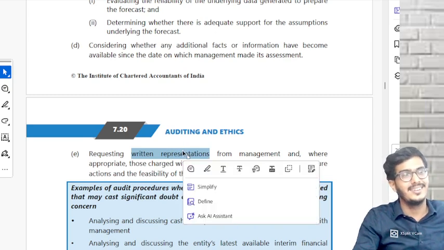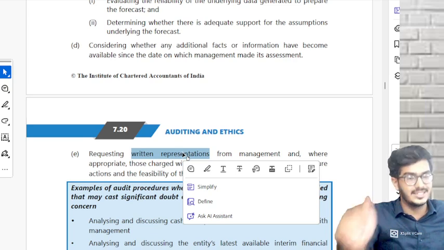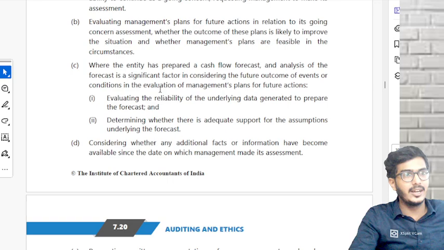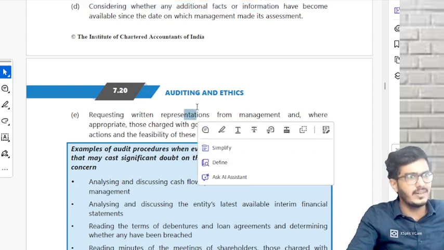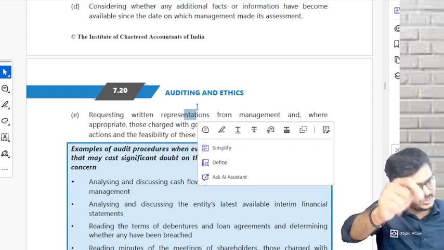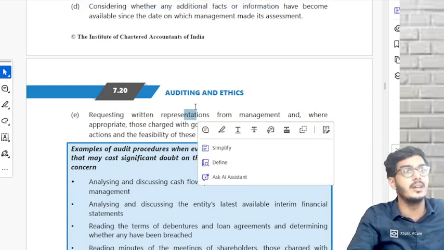And at last, the most important, WR, to confirm the audit evidence, confirm certain matters. You remember, support other audit evidence, correct or not? They would give this cash flow forecast and all. They would have given assumptions. At last, you take one written representation also. Whatever you told, you have told it. That is why you have given it in writing.